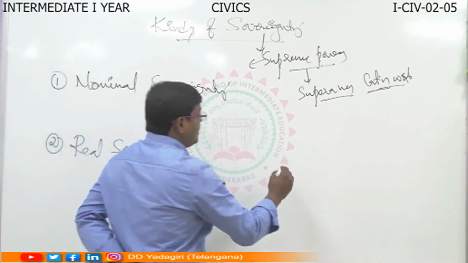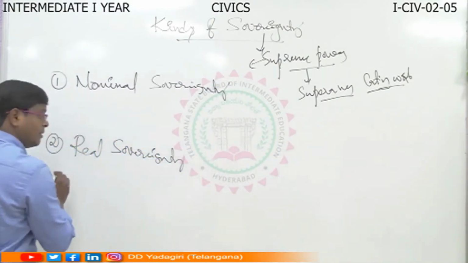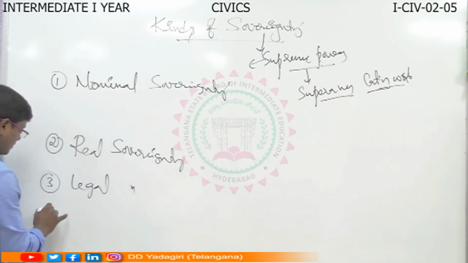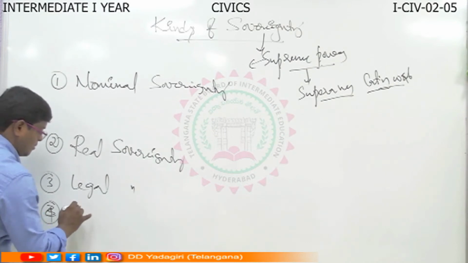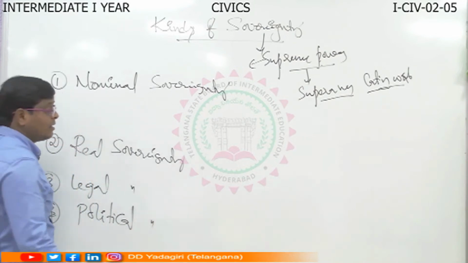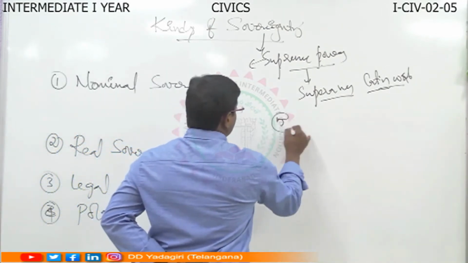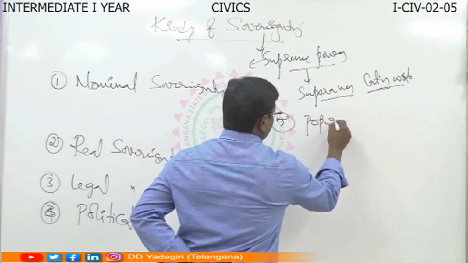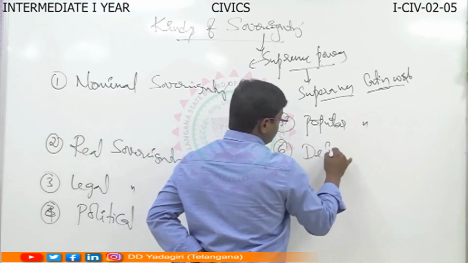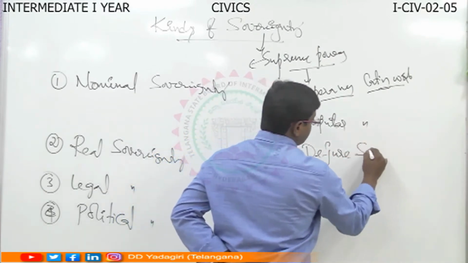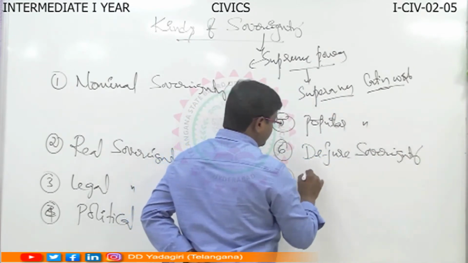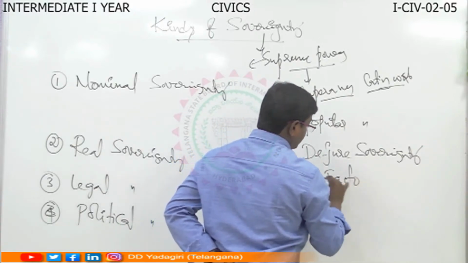At the same time, legal sovereignty. Here I will mention legal sovereignty, and then the fourth one, political sovereignty. And finally, popular sovereignty, and the sixth one, de jure sovereignty, de facto sovereignty.